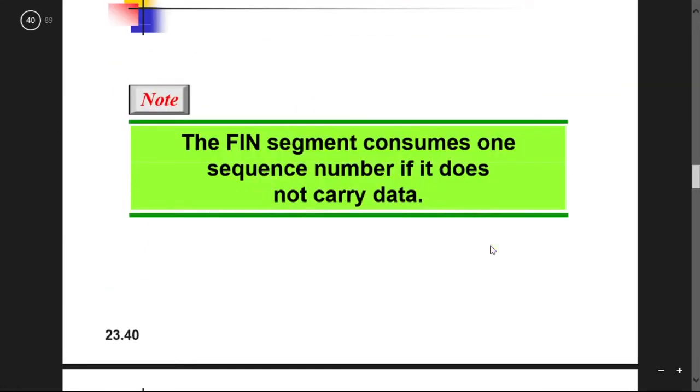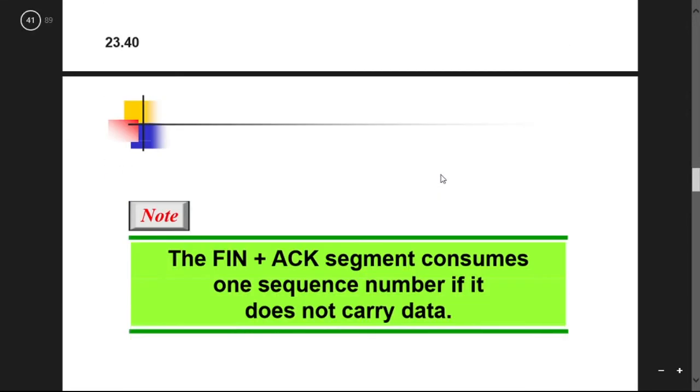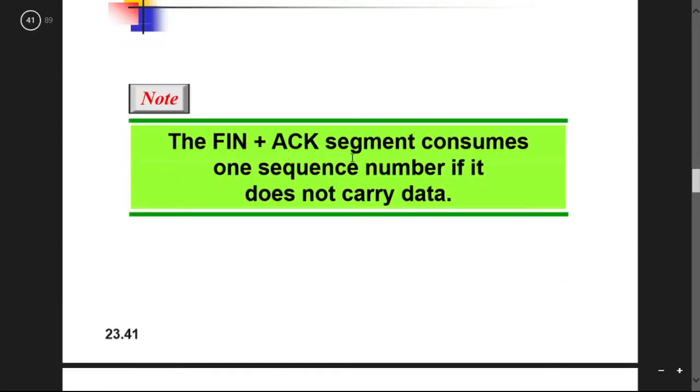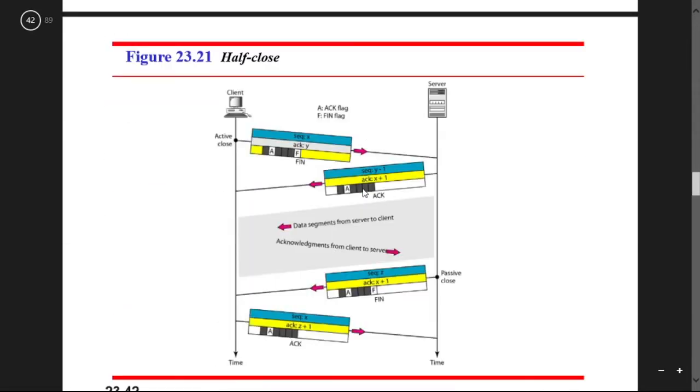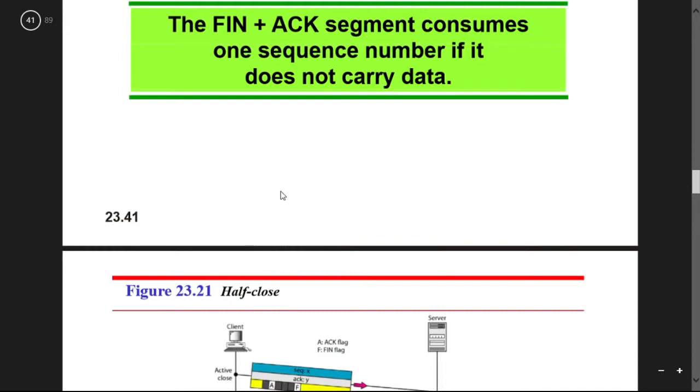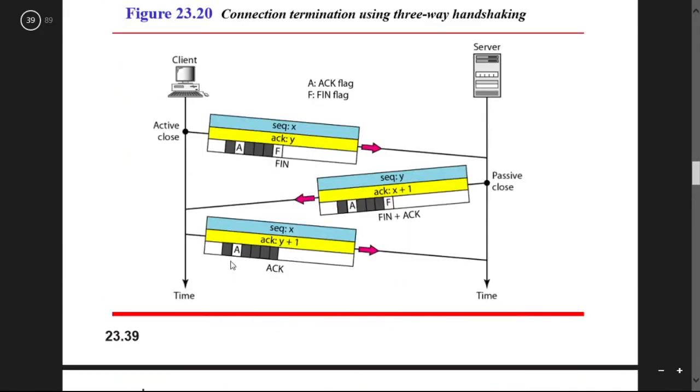This FIN segment consumes one sequence number if it does not carry data. This FIN plus ACK segment also consumes one sequence number and does not carry data. So this is the full termination of the whole communication.